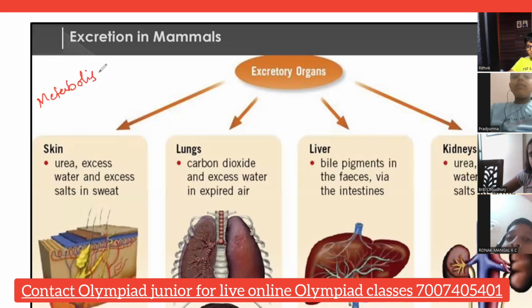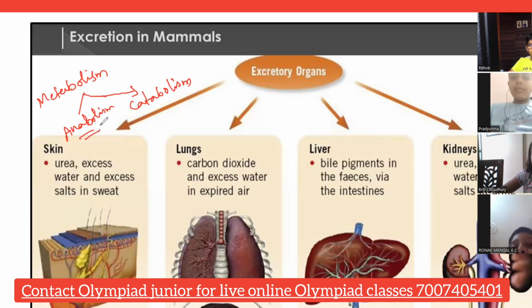Metabolism is actually divided into anabolism and the other one is catabolism. See what happens here in anabolism. In anabolism, it is synthesis of anything. Synthesis means formation. See, we eat food.